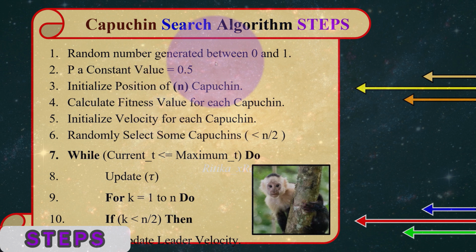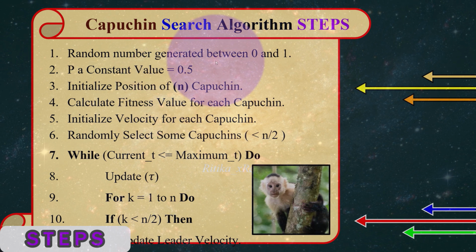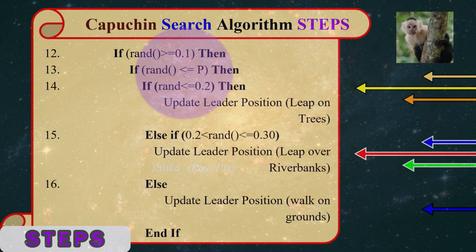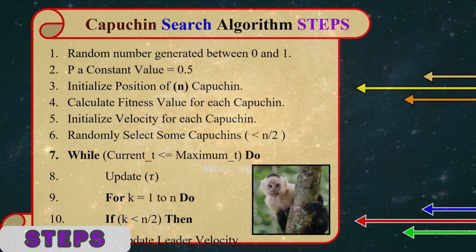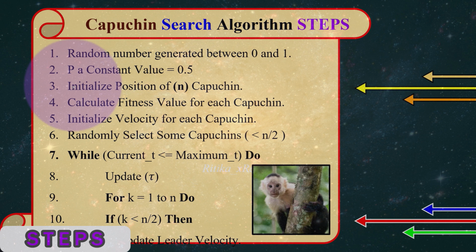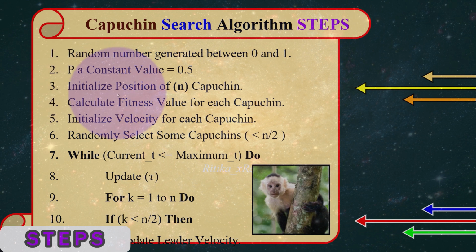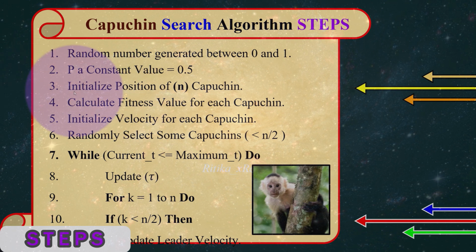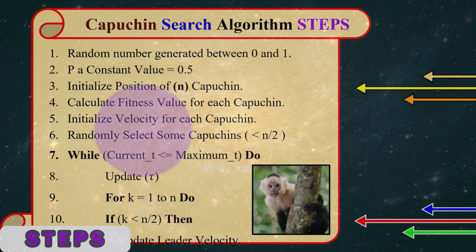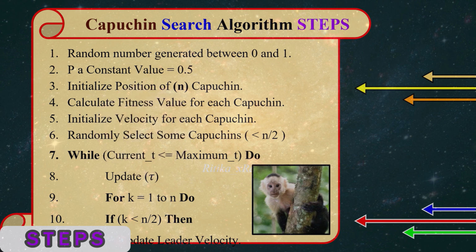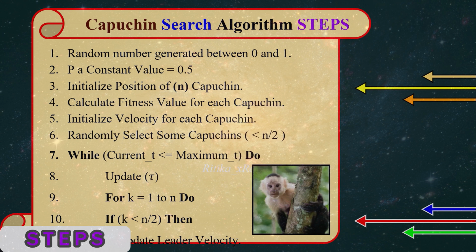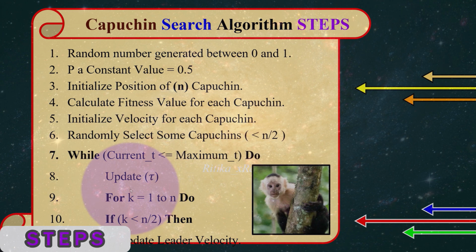First we will generate a random number between 0 and 1 that is used further in this algorithm. Then we have a constant value 0.5 that is also used for comparison. You can see here the p value, 0.5, is used for comparison. Then we will initialize the population for n Capuchin. After that, use the objective function and calculate the fitness value for each member. Then we will initialize the velocity for each Capuchin, and randomly select some Capuchin, where the number should be less than total population divided by 2. After that start the main loop and update the parameter.